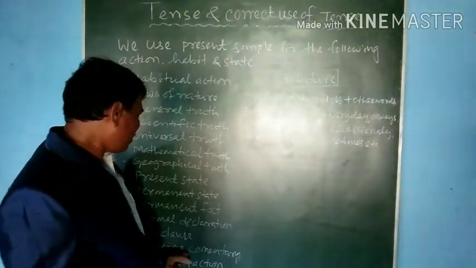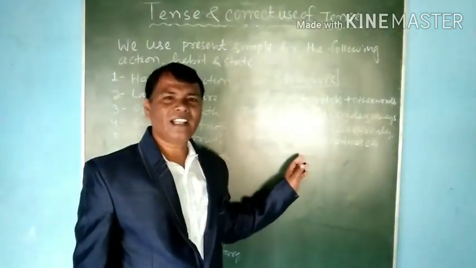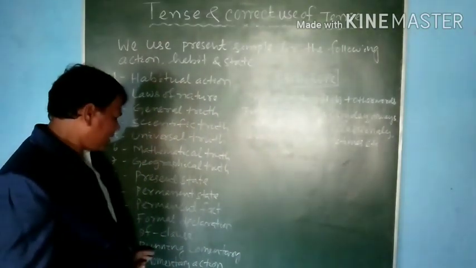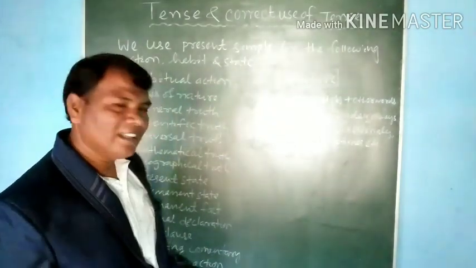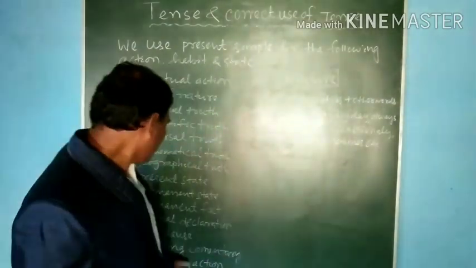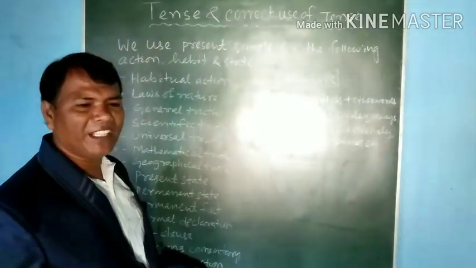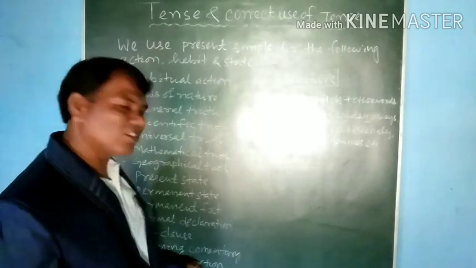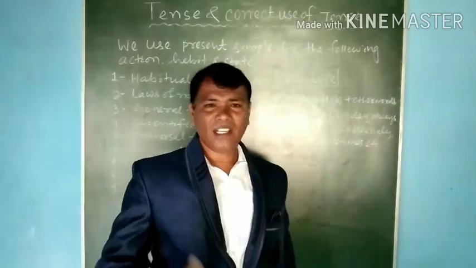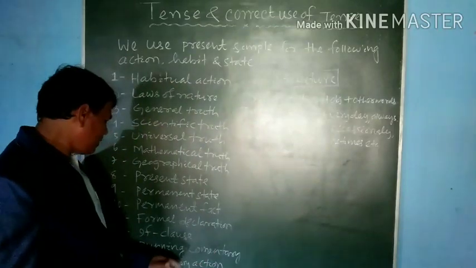Like the running commentary. In running commentary, in cricket and football matches, the commentators are giving the commentary of the action. So in running commentary, we are using simple present. Then Moyes kicks the ball to Dinesh. Dinesh kicks very hard and scores a goal. That is called running commentary. Like this, momentary action. Action which is happening at the moment of speaking. That is called momentary action. What is momentary action? Momentary action means I take an egg, break it and put it on a frying pan. The action is happening at the time of speaking.